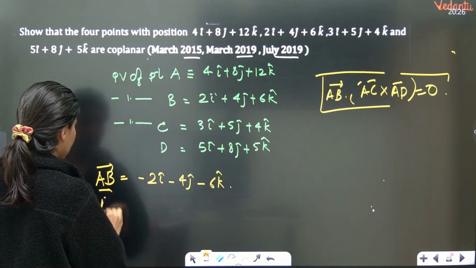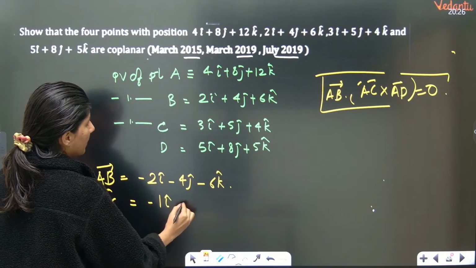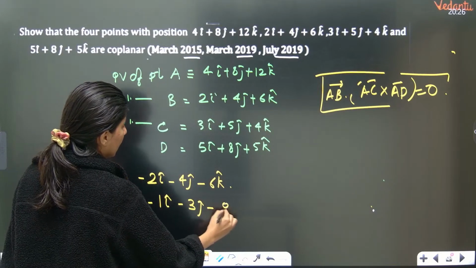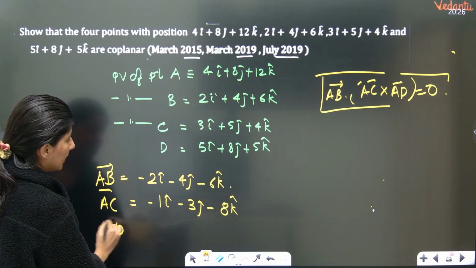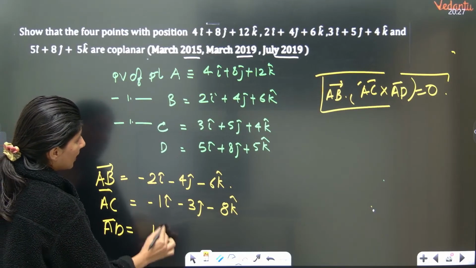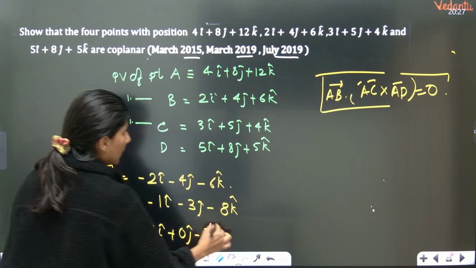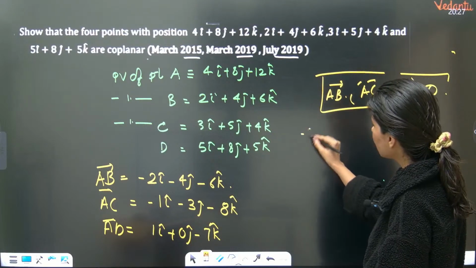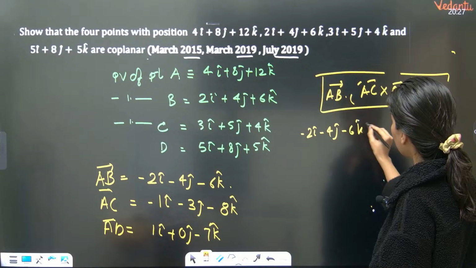So now AC vector will be what? C minus A. So this is minus 1I cap minus 3J cap minus 8K cap. And then AD vector, tell me. 5 minus 4, 1I cap plus 0J cap minus 7K cap. Now AB vector. AB vector is what? Minus 2I cap minus 4J cap minus 6K cap.